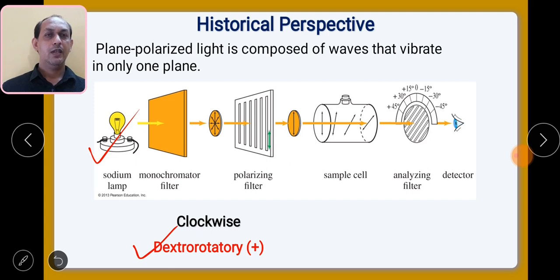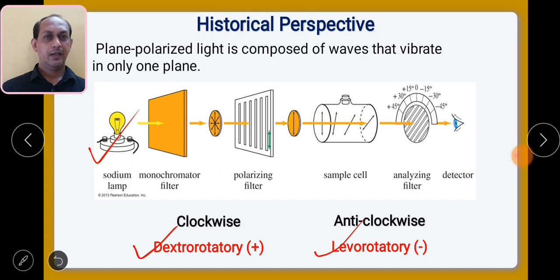And if it is in the counterclockwise or anti-clockwise direction, then we call that stereoisomer levorotatory, or minus. For clockwise we use dextrorotatory, and for anti-clockwise we use levorotatory. So this experiment helps to understand the optical isomers which are present in the compound.